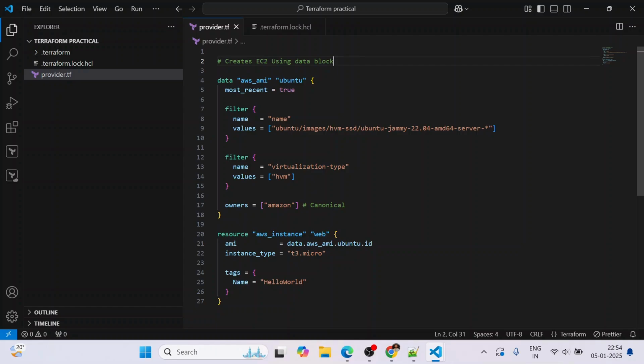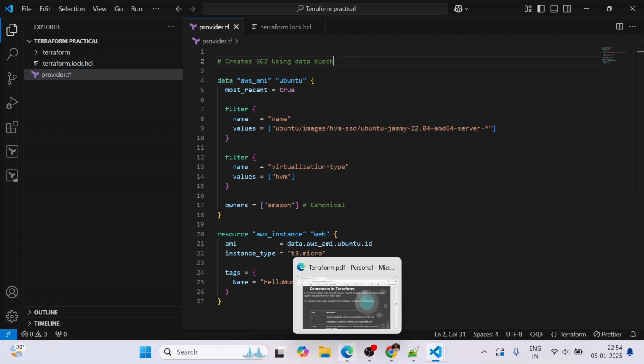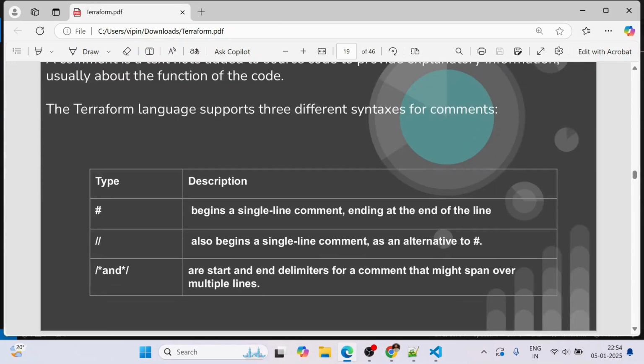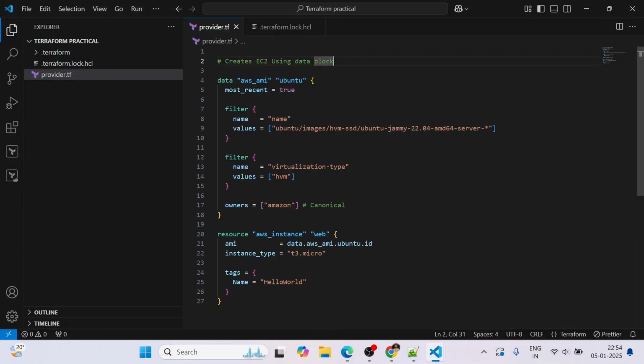Now let's look at the different ways to comment. The first one we have already seen, using the hash. But suppose you want to comment this one line: we have to use Control and forward slash.